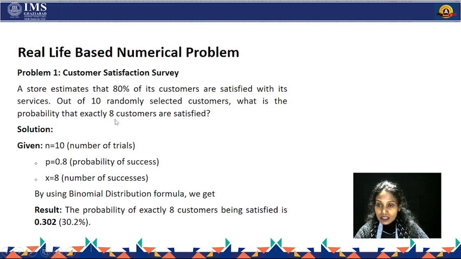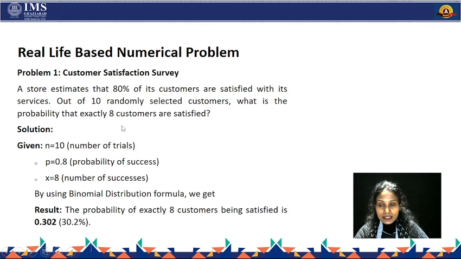Here we are repeating our task again and again. We check whether the first customer is satisfied, the second is satisfied, the third, the fourth, and so on. We have to check whether, out of 10 randomly selected customers, 8 are satisfied or not. This is based on Bernoulli trials. Therefore, we will use binomial distribution here.